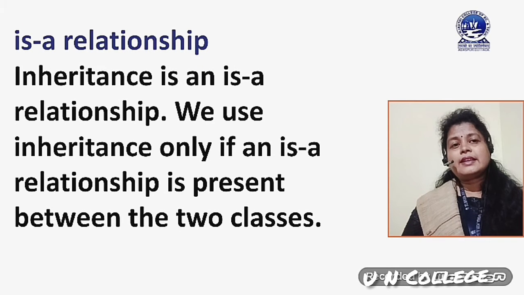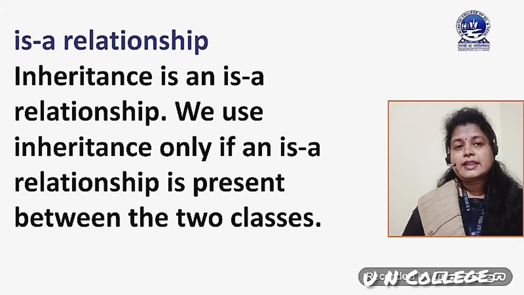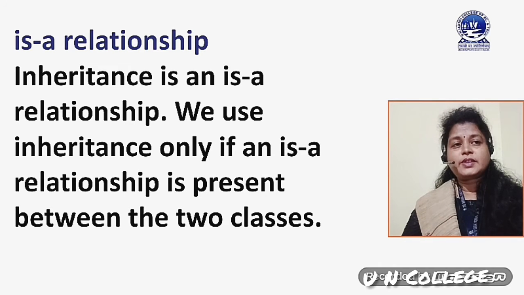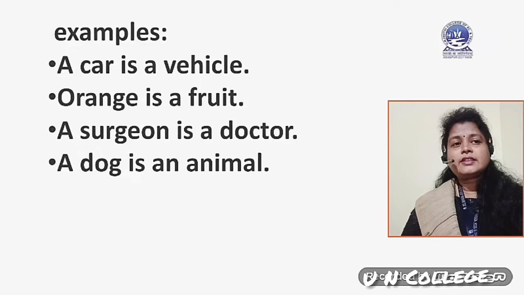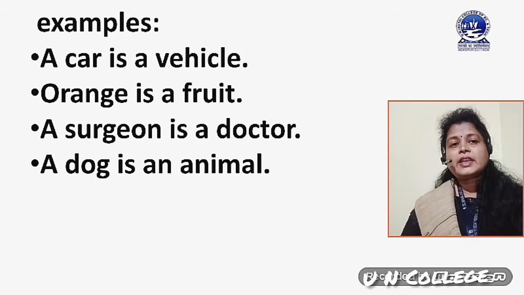Actually, it is a relationship. What is the meaning of this? Inheritance is an "is-a" relationship. We use inheritance only if an "is-a" relationship is present between two classes. There are some examples here: a car is a vehicle, an orange is a fruit, a surgeon is a doctor, a dog is an animal.